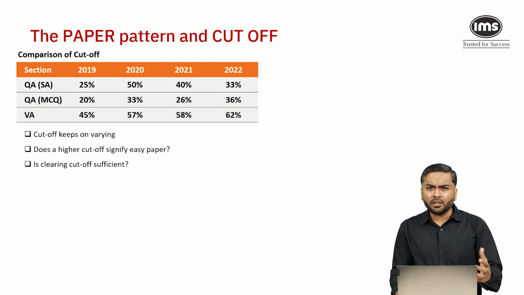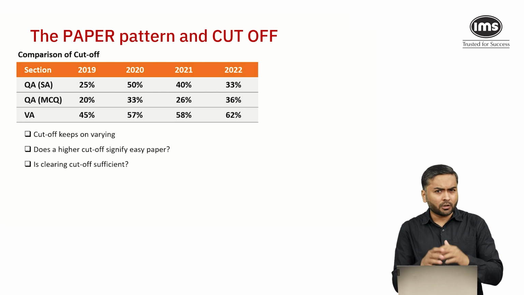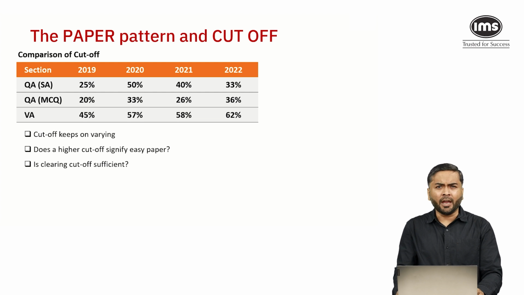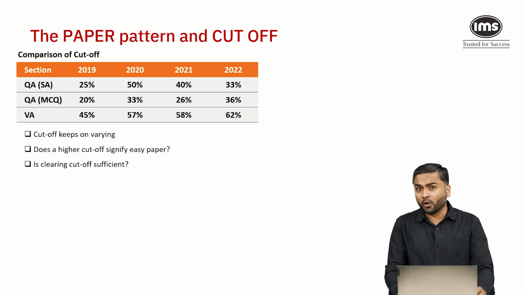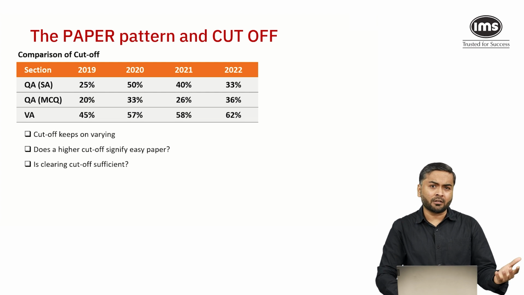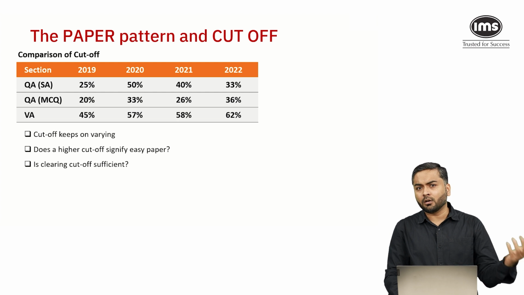Last year, if I add all the sectional cutoffs, the total overall went up to around 175. We had students who had scored in the range of 190s and 200, 205, 210, and they were not able to clear the final round. They could not get an admit in the final round.